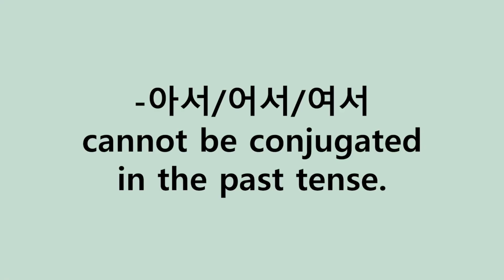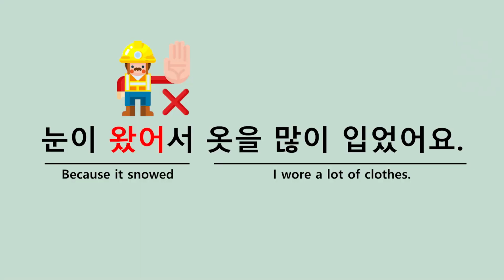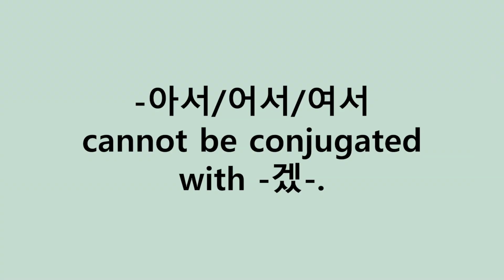The second restriction for this grammar form is that you cannot conjugate it in the past tense. So, 눈이 와서 cannot be 눈이 왔어서. So the second half of the sentence, the result part, can be in either present or past tense. 옷을 많이 입었어요, 옷을 많이 입어요. Both work. But when you're conjugating the 아서, 어서, 여서, that one doesn't come directly after a past tense marker. Now the third restriction is it cannot come directly after 겠.